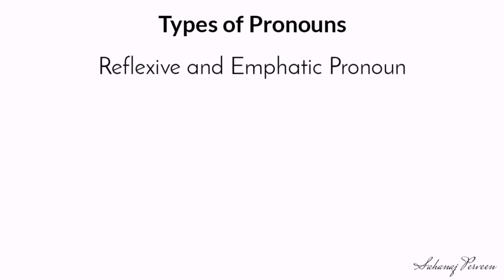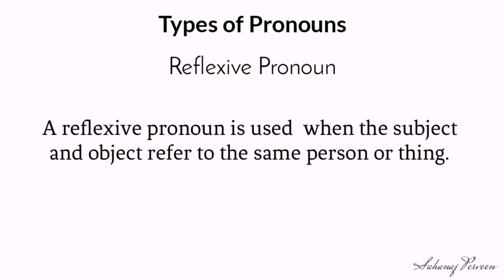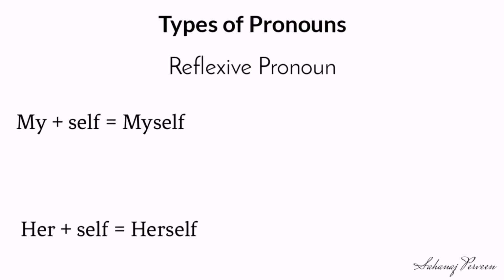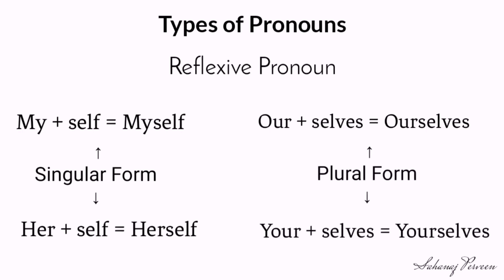Reflexive and emphatic pronoun. Reflexive. A reflexive pronoun is used when the subject and the object refer to the same person or thing. Reflexive pronouns are formed by the addition of self or selves to the following simple pronouns. Look at the example. My plus self, myself. Her plus self, herself. These are the singular forms of reflexive pronoun. Our plus selves, your plus selves. These are the plural forms of reflexive pronoun.